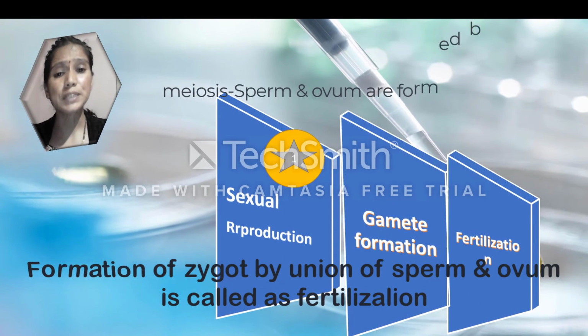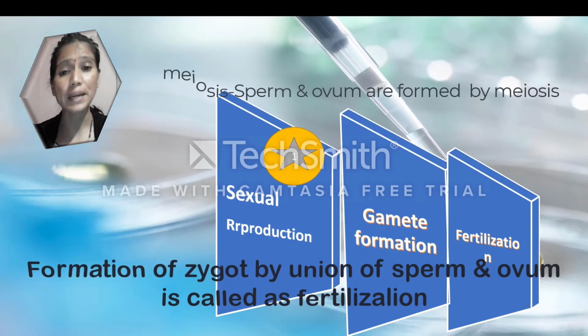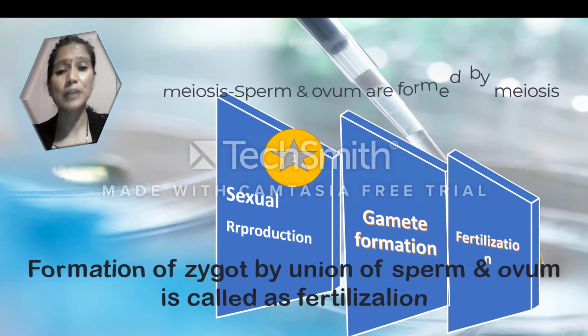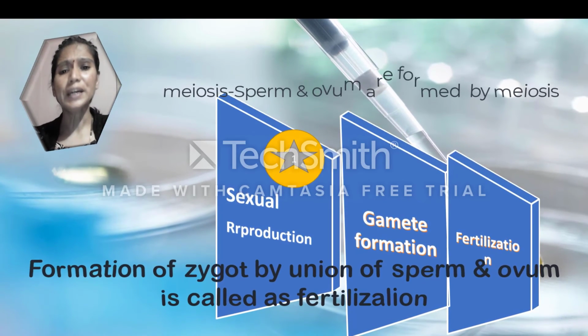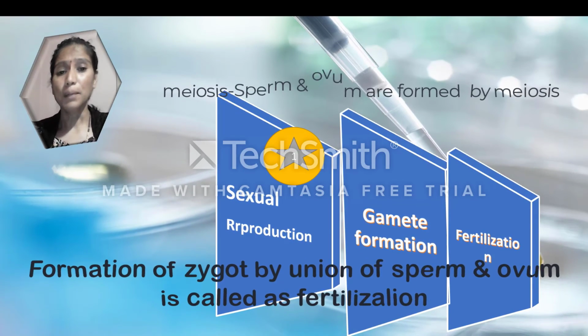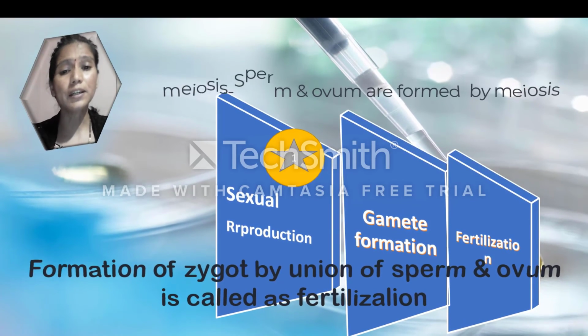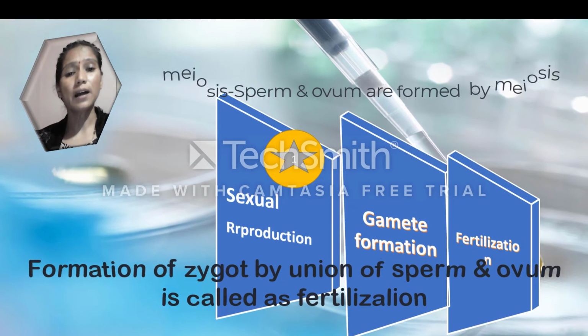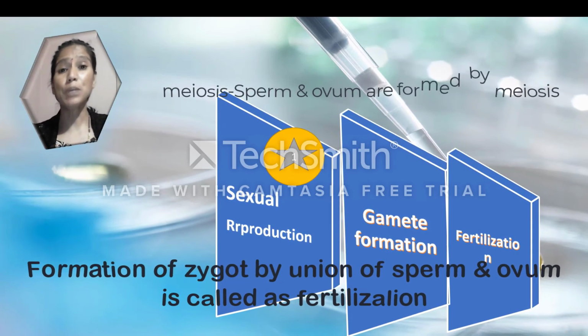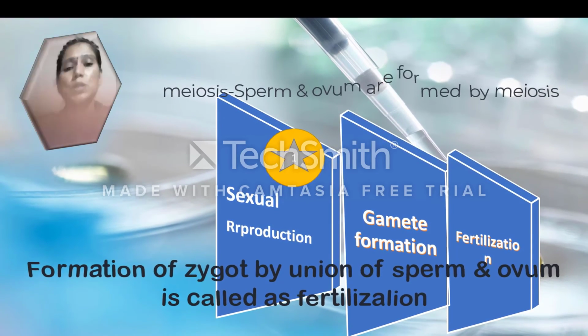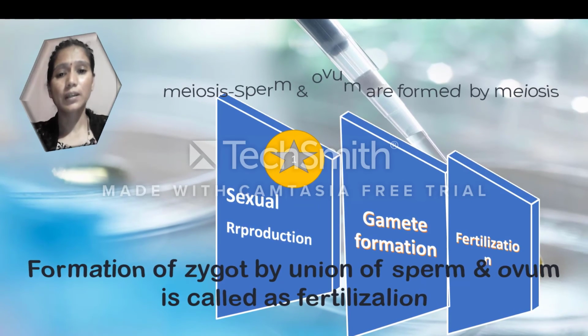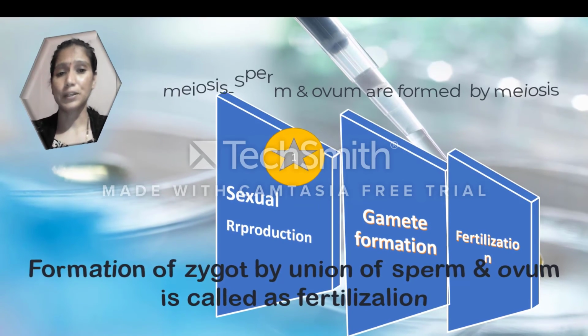Sperms are produced in the testes of men from the beginning of maturation at puberty till death. But in women, at the time of birth there are 2 to 4 million immature oocytes in the ovary of the female fetus.